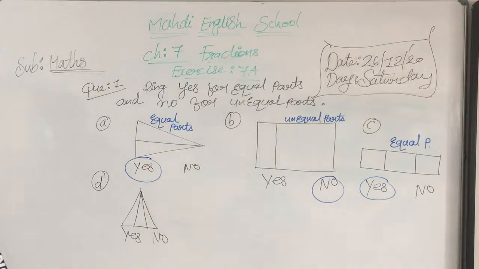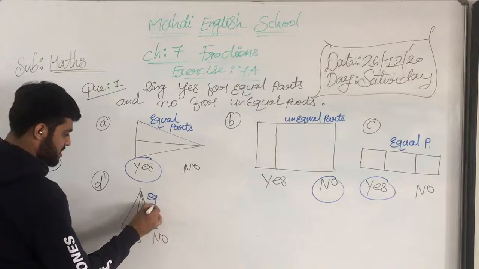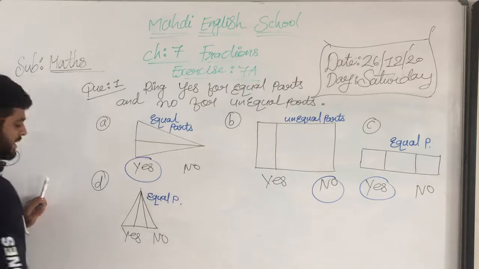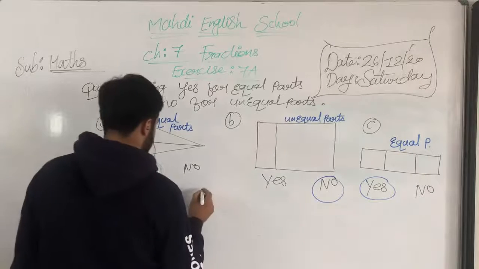Okay, so my dear students, it's divided into the same equal parts. So it's divided into equal parts. EP means equal parts. So yes, it's divided into equal parts. Now we will move on further, my dear students, to question number F.